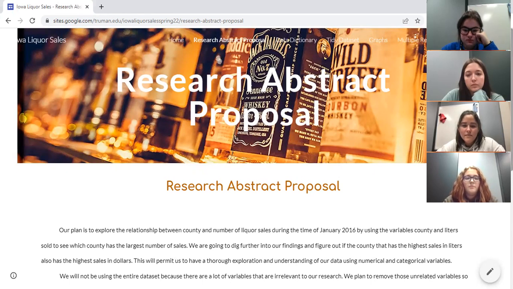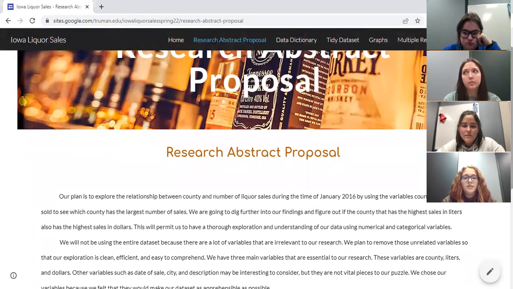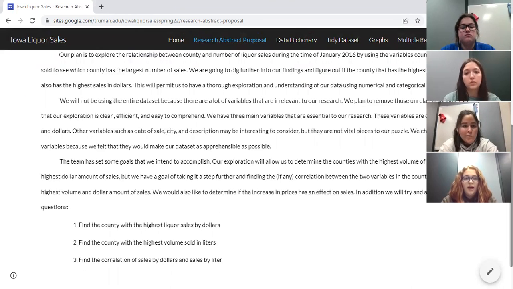Our research abstract proposal is projected. Our plan was to explore the relationship between the county and number of liquor sales during the time of January 2016 by using the variables county and liters sold to see which county has the largest number of sales. We also wanted to dig a little further into our findings and figure out which county had the highest sales in liters and which had the highest sales in dollars. Our plan was for that to allow us to have a thorough exploration and understanding of our data using numerical and categorical variables.